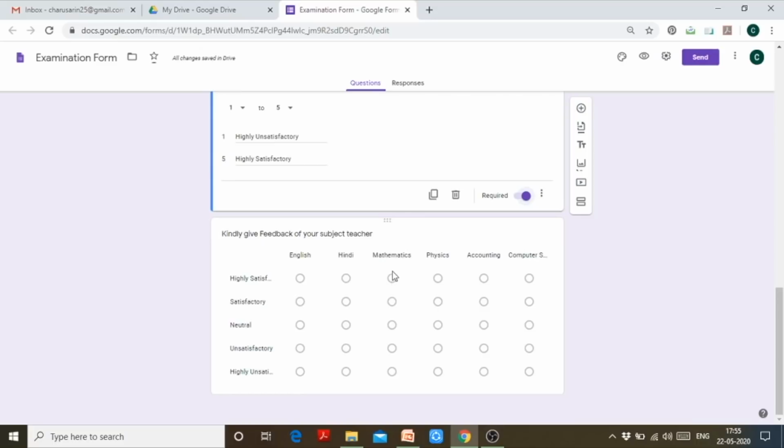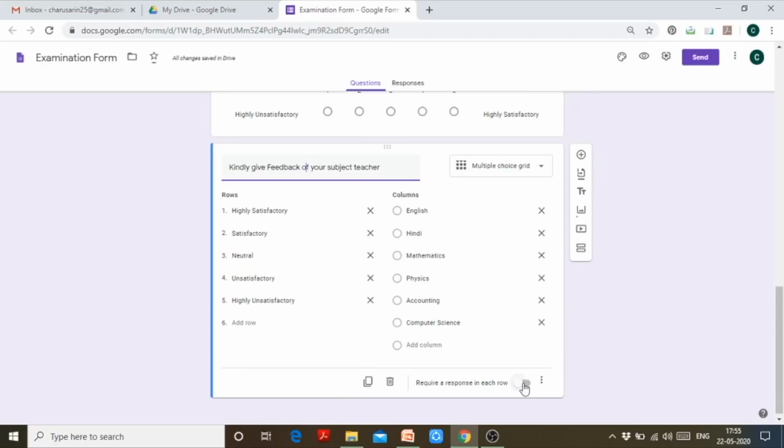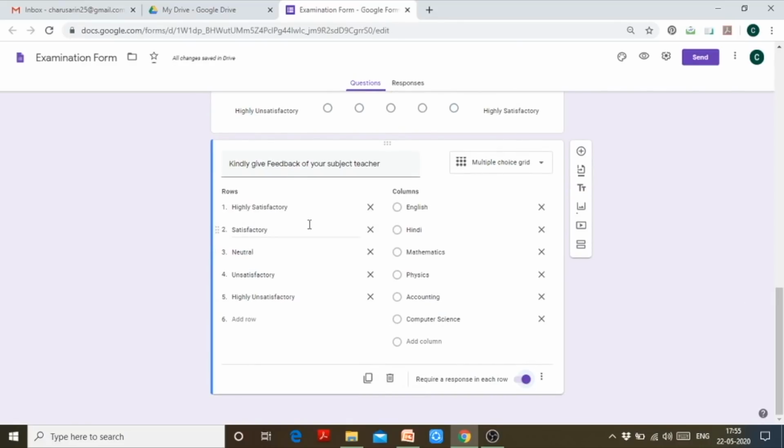In Hindi, he can choose mathematics and so on. I can also make this question required and require a response in each row. So clicking on this, require a response in each row. That means in each row a response is required. But what I have done here is that I have made satisfaction levels in the rows, right? So if I require a response in each row, then it will be wrong, right? So let me switch off this button.